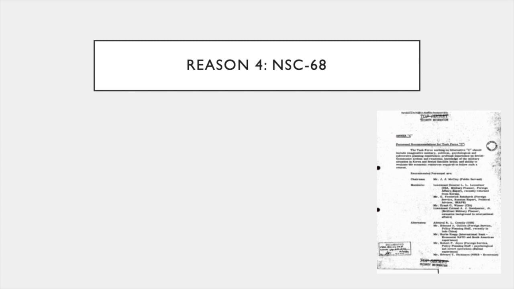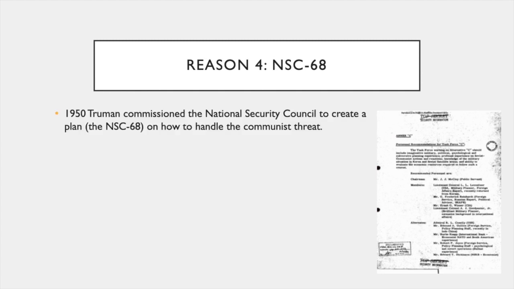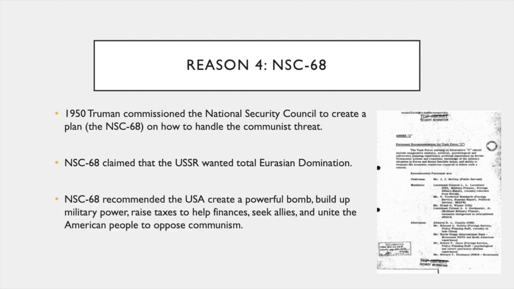Reason 4, the NSC-68. In 1950, Truman commissioned the National Security Council to create a plan, the NSC-68, on how to handle the communist threat. The NSC-68 claimed that the USSR wanted total Eurasian domination. It recommended that the United States of America create a powerful bomb, build up military power, raise taxes to help finance it, seek allies, and unite the American people to oppose communism.